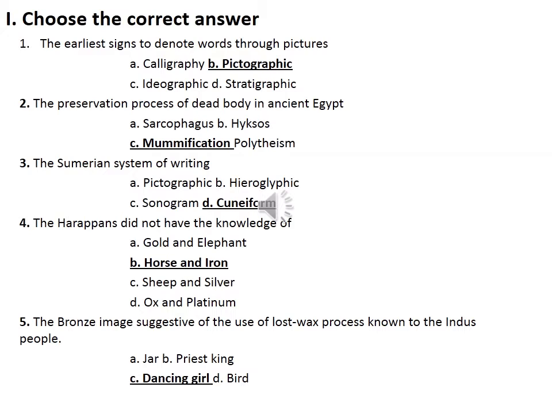Then fifth, the bronze image suggestive of the use of lost wax process known to the Indus people. Which of the following is made of bronze? A, jar, B, priest king, C, dancing girl, D, bird. Yeah, C, dancing girl. Already we told, the priest king is made of steatite. A jar and a bird, they didn't mention. The dancing girl is made of bronze. So for the fifth question, option C, dancing girl.